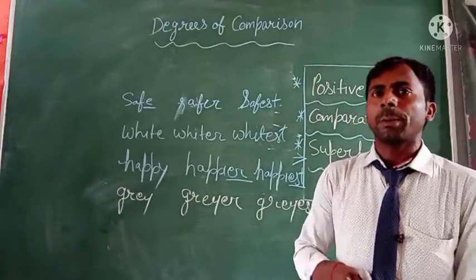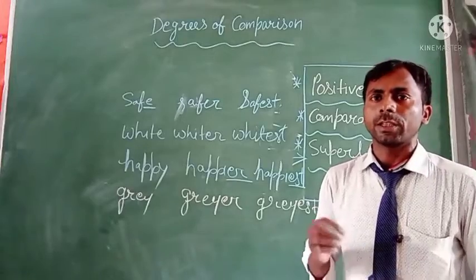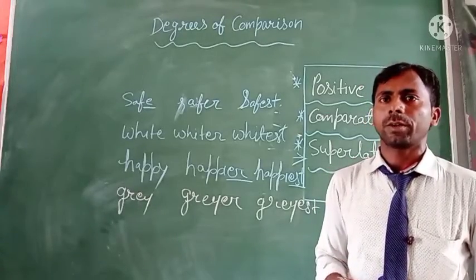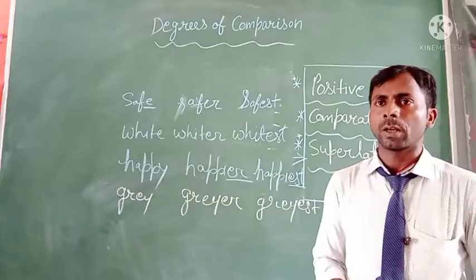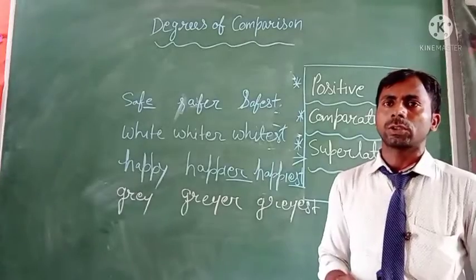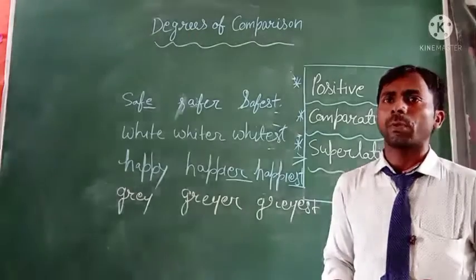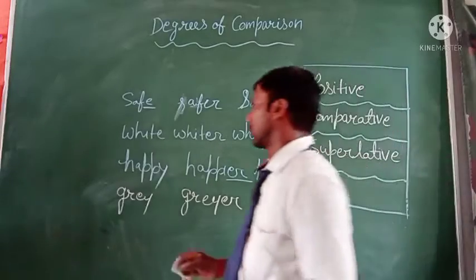To form the comparative degree and superlative degree of an adjective having a single syllable and ending in a single consonant preceded by a short vowel, the consonant is doubled before adding er and est. Just like big.